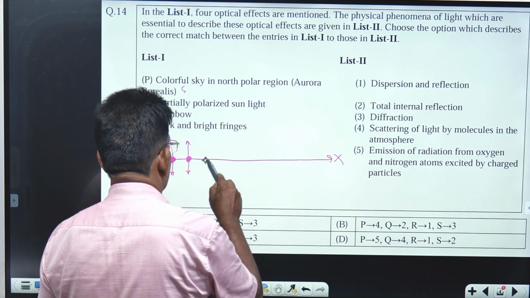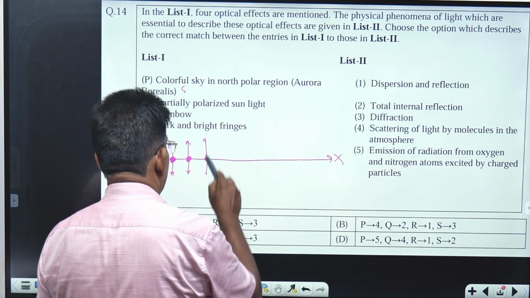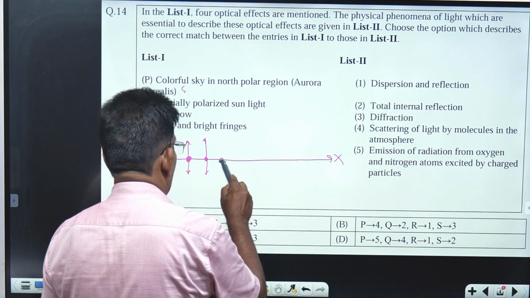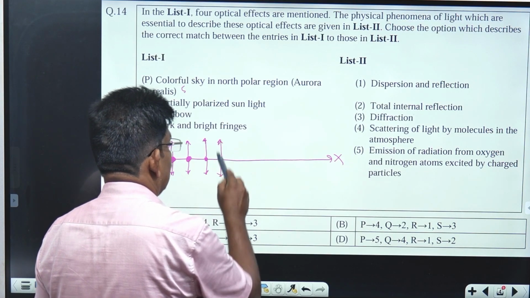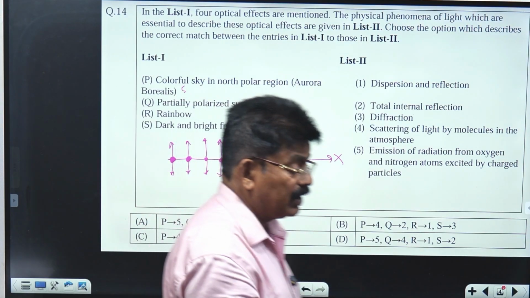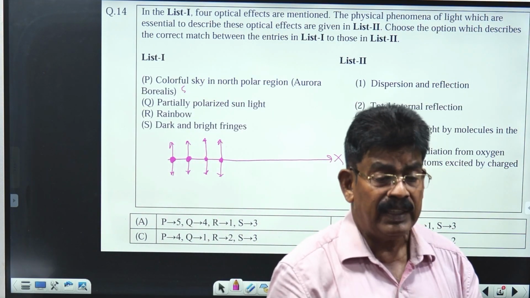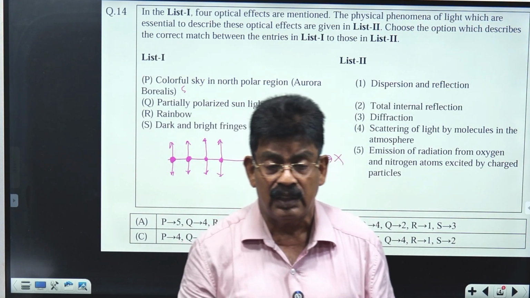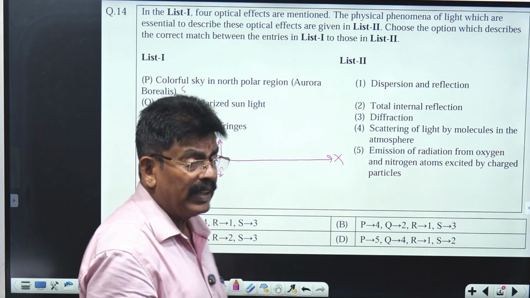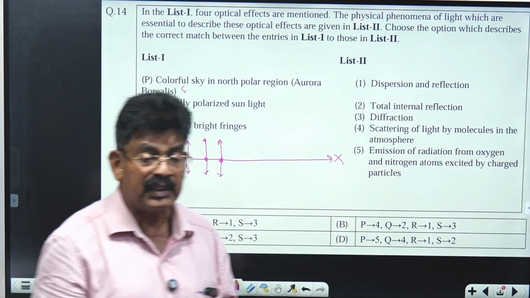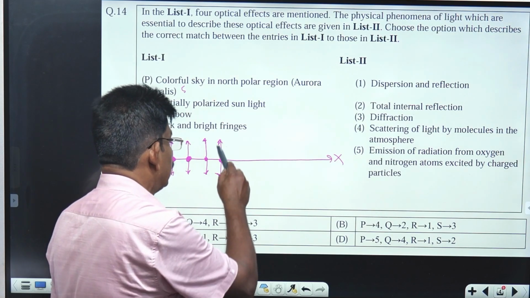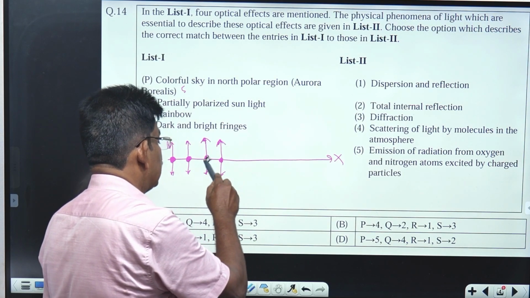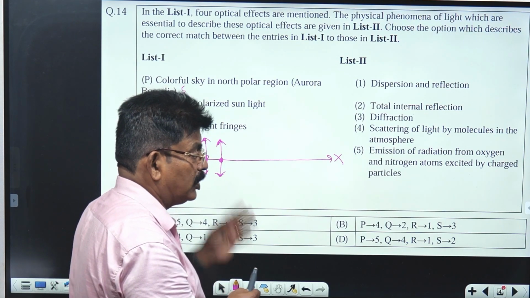So I've shown two independent directions. It doesn't mean that only these directions are there. Since light rays are propagating along the X direction, these independent directions will be Y and Z. The Y direction I'm indicating by double arrows, and the Z direction by dots.